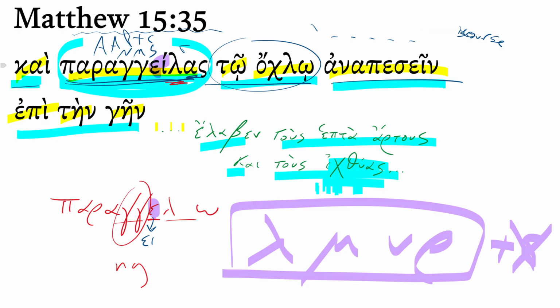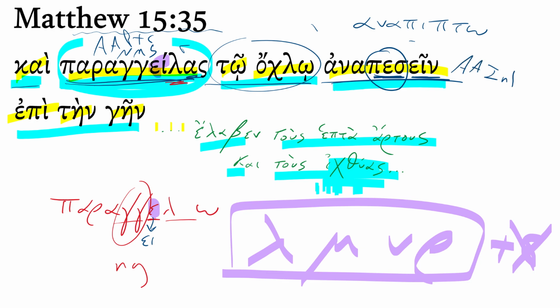He commanded, he gave orders to the crowd to recline in the sense of the posture of eating in the first century. And this is from the verb anapiptō. Anapiptō is the present tense form. And you can see that spelling change in the stem. Oh, this is building on the second aorist stem. Second aorist stems use present infinitive endings, so this is an aorist active infinitive, again, used to express indirect discourse after a verb communicating speech. So, and after he gave orders to the crowd, commanded the crowd to recline upon the earth,